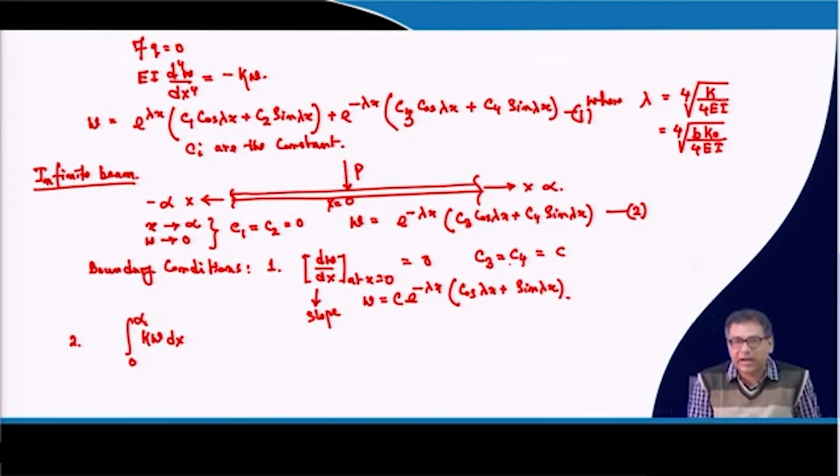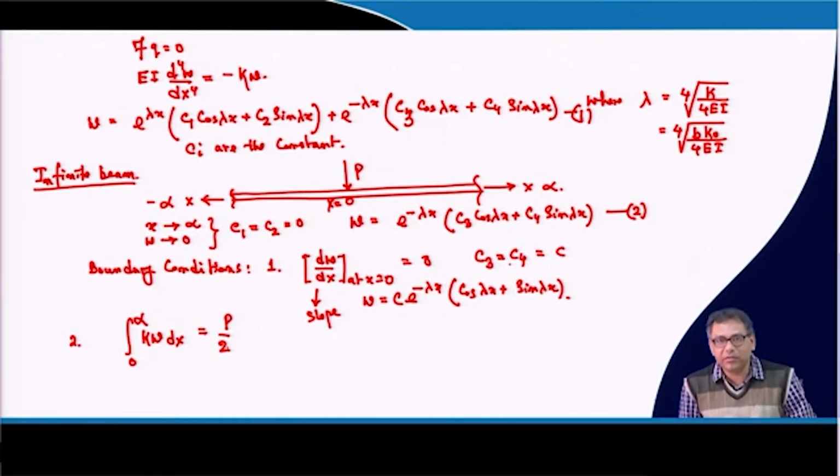If I integrate that total reaction from 0 to infinity, I will get the force acting from the top, but I will get not P, I will get P by 2, because there is the other half also. I have taken 0 to infinity, that is why I am taking P by 2. The other half will contribute P by 2 as well.